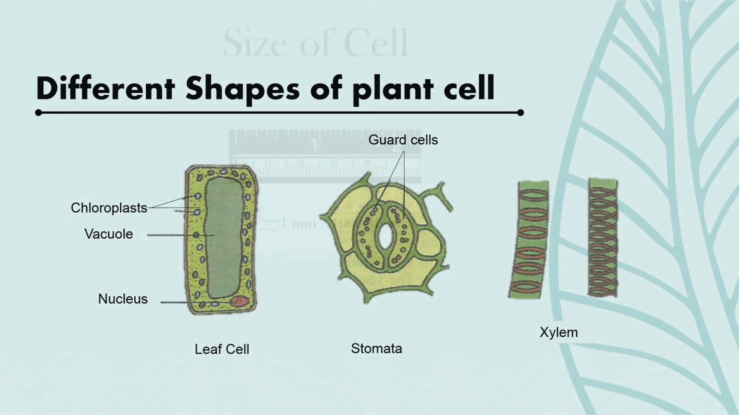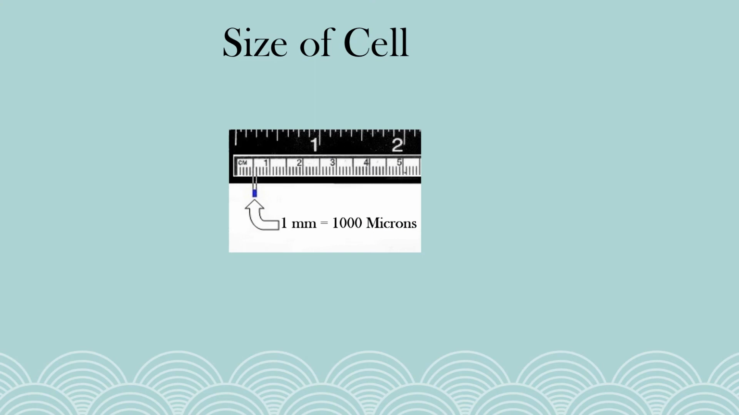Okay, let's talk about size. Cells are extremely small and can be seen only when magnified and observed through the lens of a microscope. Cells are measured in micrometers, and micrometers are sometimes called microns. As we can see here, 1 mm is equal to 1000 microns.